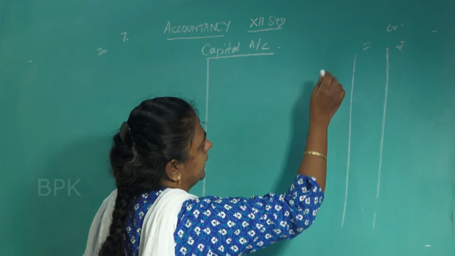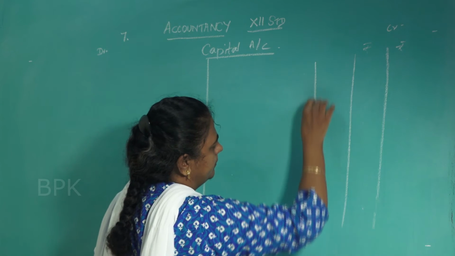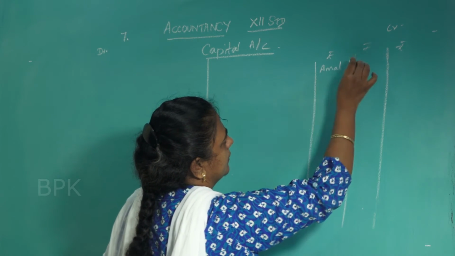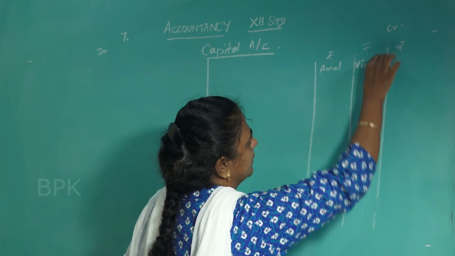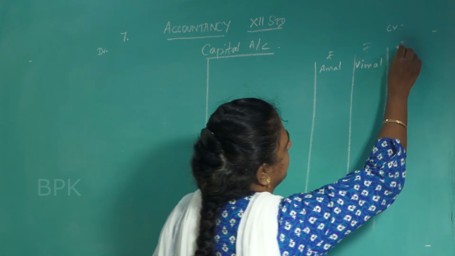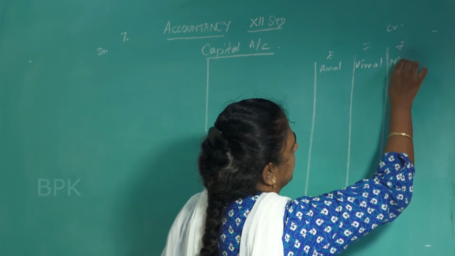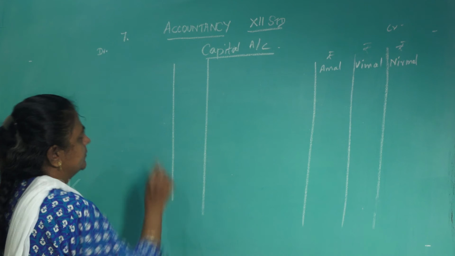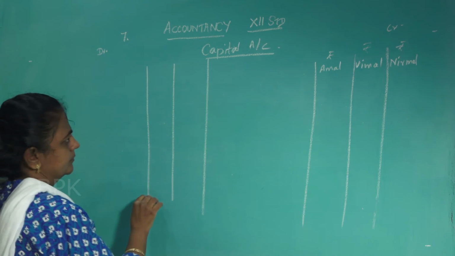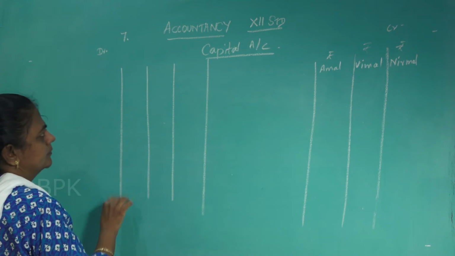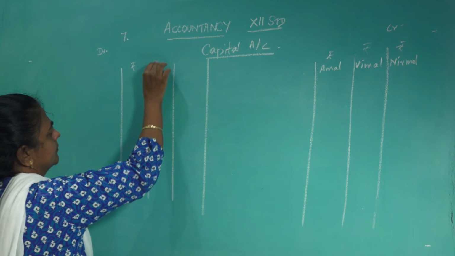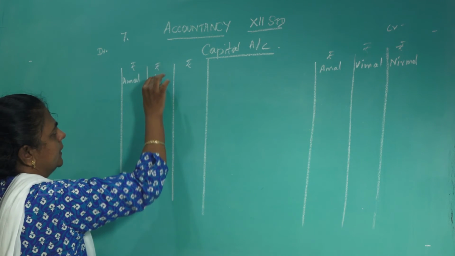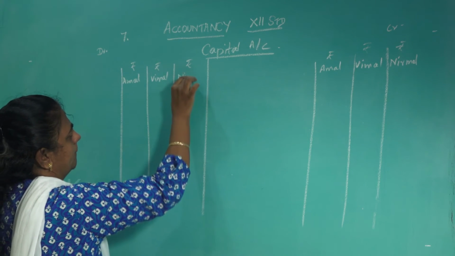So 3 partners are there. Put one more amount column: Amal, Vimal and Nirmal, the third partner Nirmal.